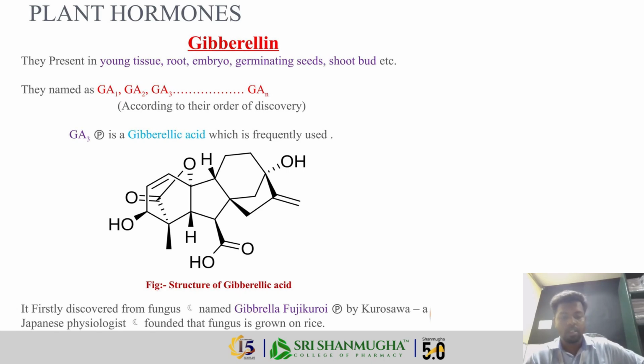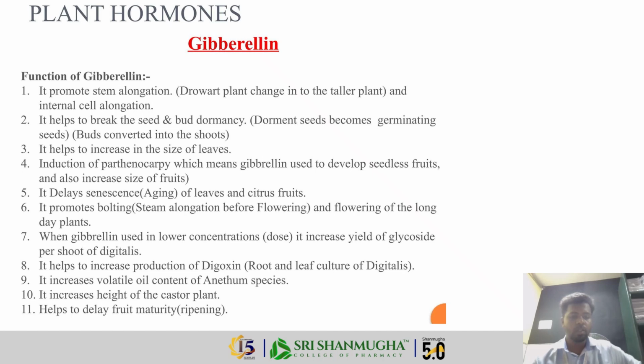Okay, it was first discovered from the fungus Gibberella fujikuroi by Kurosawa, a Japanese physiologist, who found that the fungus was grown on rice. The functions of the gibberellins are: it promotes cell elongation, including internodal cell elongation, and helps to break seed and bud dormancy. It helps to increase the size of leaves, delays senescence, and promotes bolting, which means stem elongation before flowering.